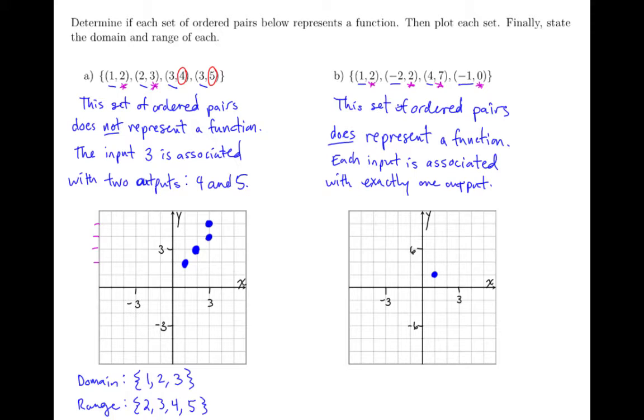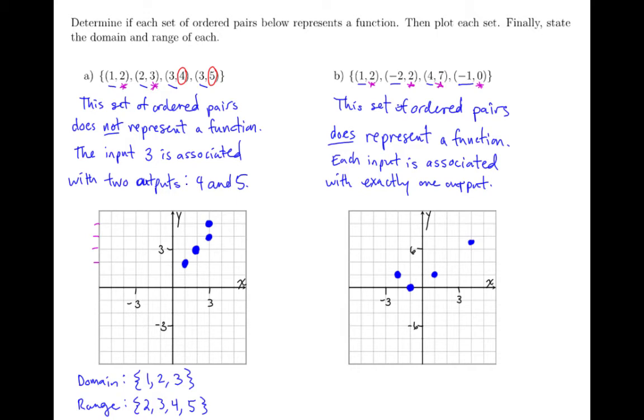Now I'll plot the point -2, 2, so I'll go to where x is -2, and then where y is 2. And then I'll go to the point 4, 7, so I'm going to go to where x is 4, and then where y is 7 is going to be halfway between 6 and 8, so I'll go halfway between 6 and 8. And then lastly I need -1, 0, so I'll go to where x is -1 and where y is 0. And now at this point I can see I do have outputs repeating, but I do not have any inputs repeating, and that's what makes this set of ordered pairs represent a function.